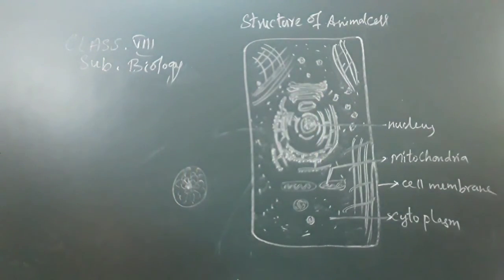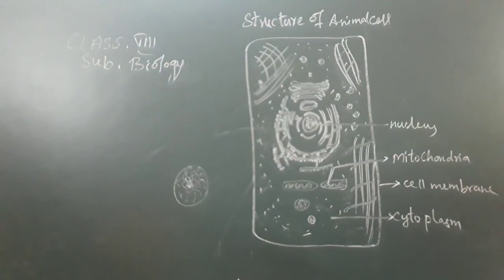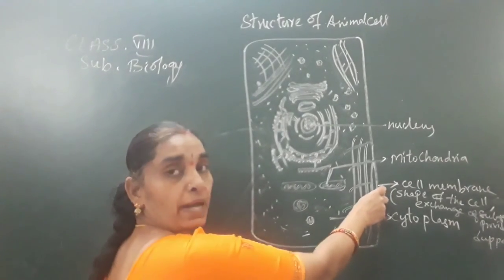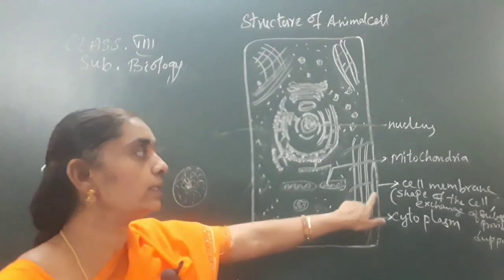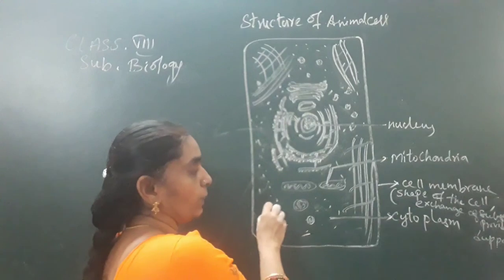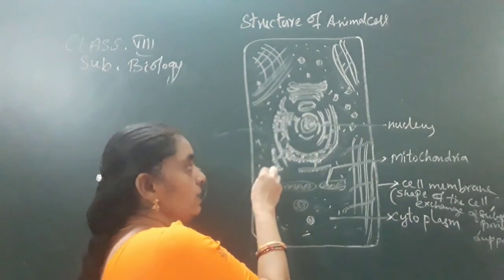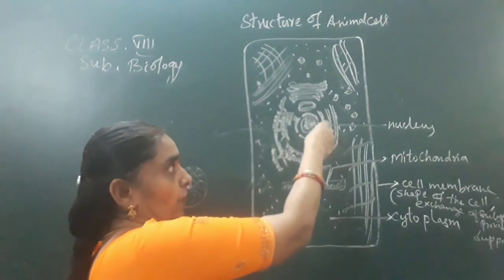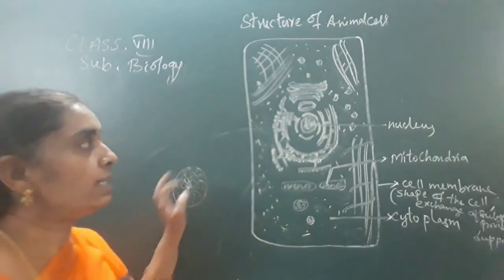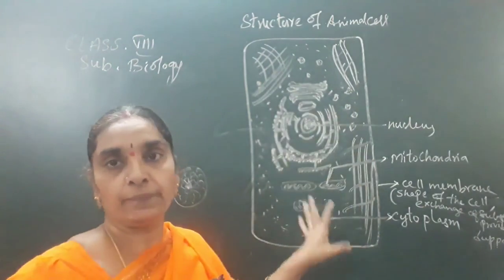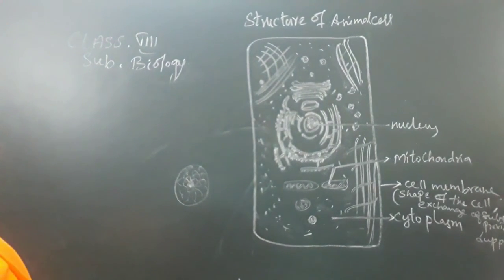Okay children, so note down this. Cell membrane gives shape to the cell, takes part in the exchange of substances and provides support to the cell. Inside the cell membrane it contains the cytoplasm which encloses the nucleus. Inside the cytoplasm there are the nucleus and the cell organelles, present inside the cell membrane.